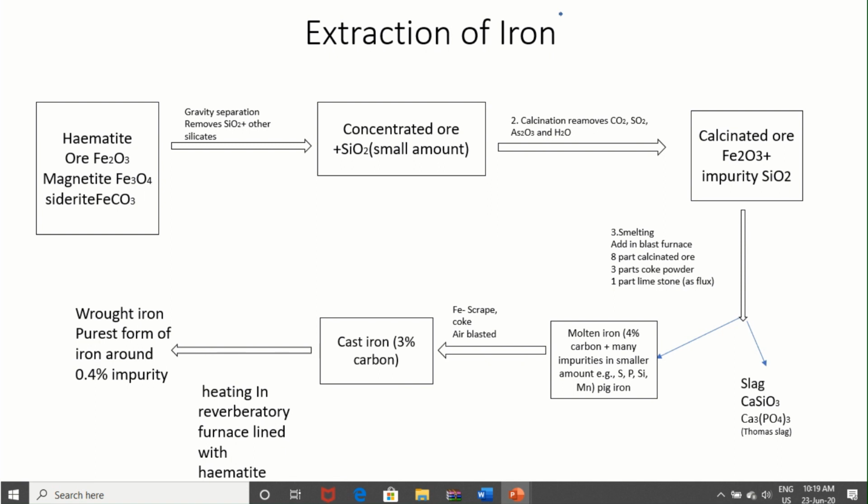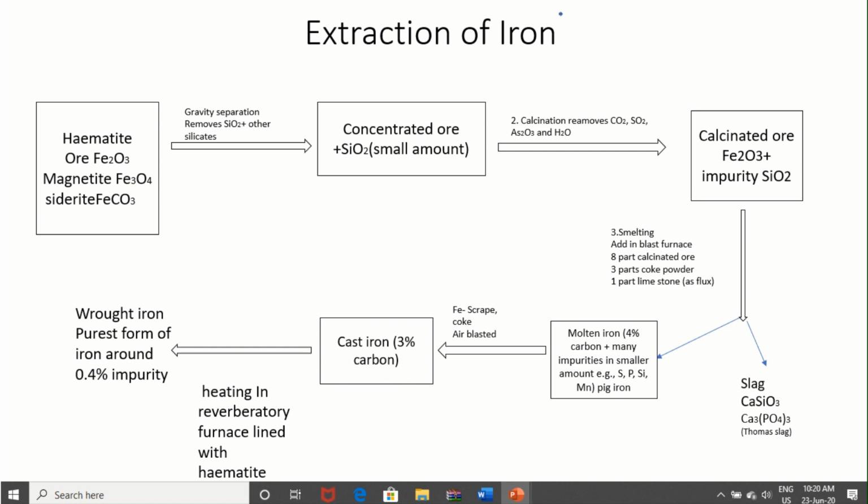The calcinated ore plus impurity, some impurity remains again. Smelting is the third step, in which the first one is gravity separation, the second one is calcination, and the third one is smelting. Smelting is done in a blast furnace, and in the blast furnace 8 parts of calcinated ore, 3 parts coke powder, and 1 part limestone are used. Limestone is used as a flux which combines with gangue impurity and forms slag, CaSiO3. If P2O5 is an impurity, in that case it forms Ca3(PO4)2, which is called Thomas slag.